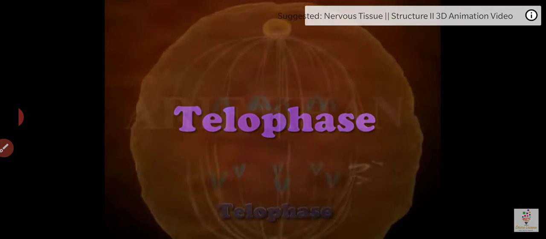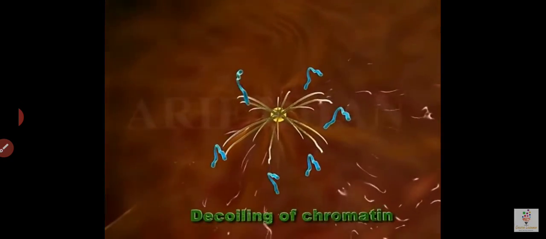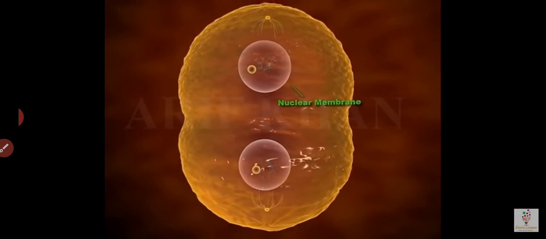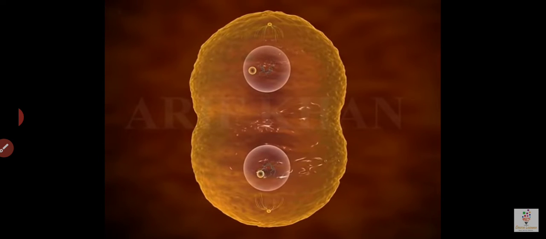Telophase. During telophase, the daughter chromosomes arrive at the poles and the chromatin starts to decoil. Also, the nuclei reform along with nucleoli. This triggers the reformation of the nuclear membrane. So generally during the telophase, we are recreating the normal cell nuclei. But now we have two.